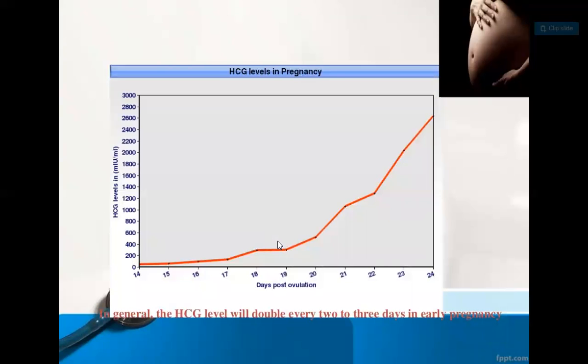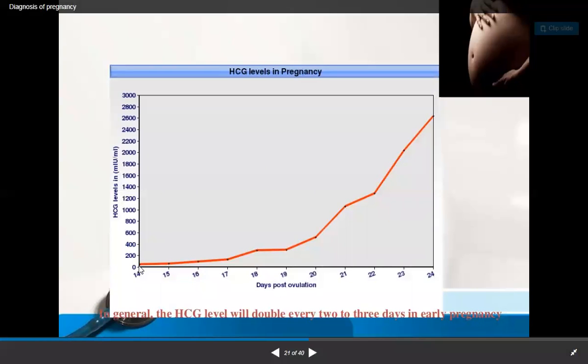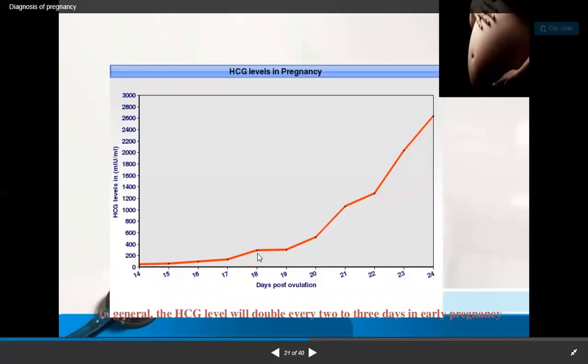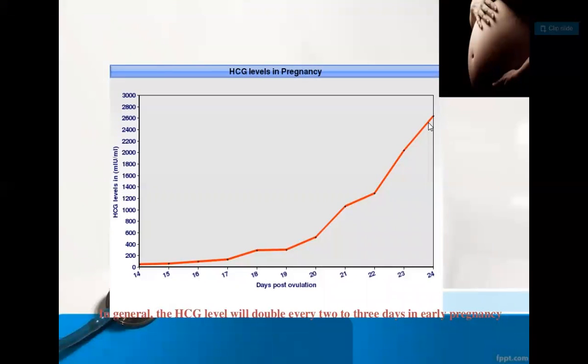Post-ovulation, ovulation has taken place on day 14, and then the HCG level increases on days 15, 16, 17, 18, 19, 20, and 24. In general, the HCG level will double every 2 to 3 days in early pregnancy.